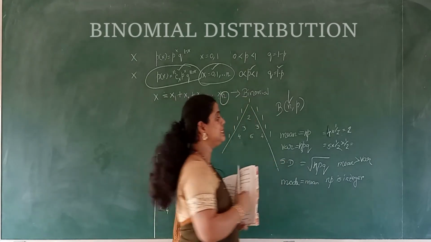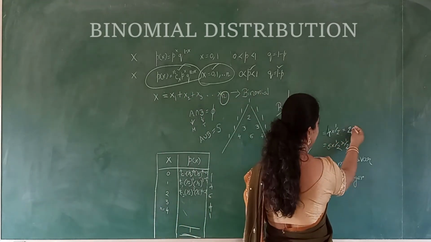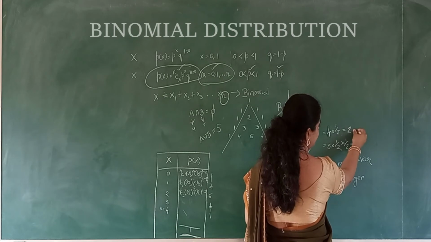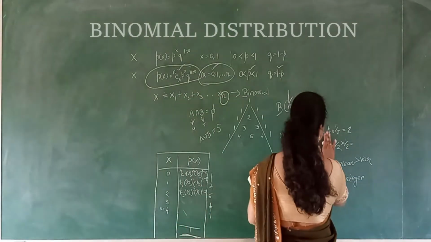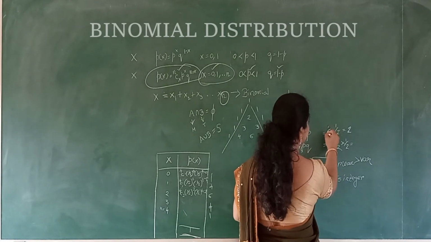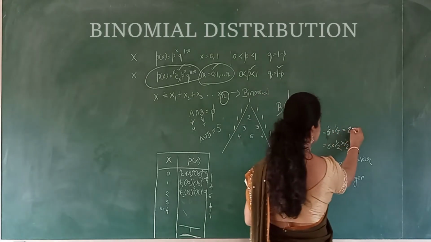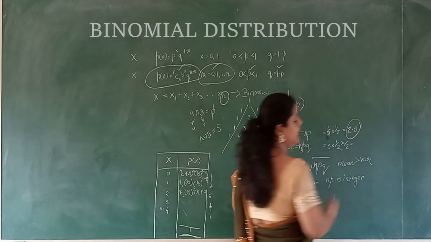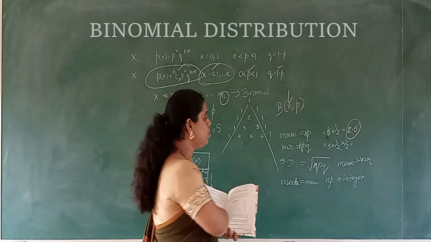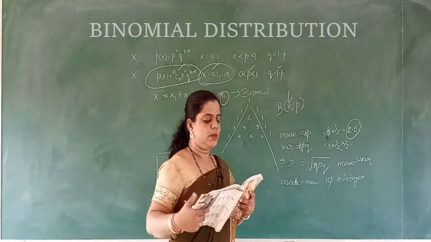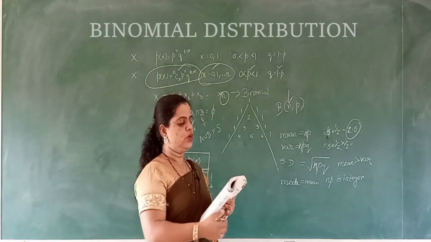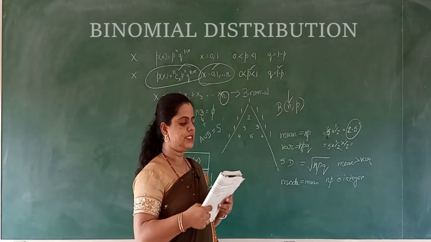And if it is a real number, like 2.5 or something, then when you do this with n as 5, you will get the answer as 2.5, which is not an integer. Mean is equal to mode if np is an integer. Mode of the binomial distribution is equal to the value of x which has the largest probability.